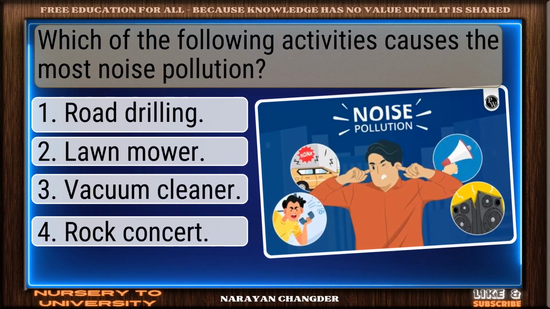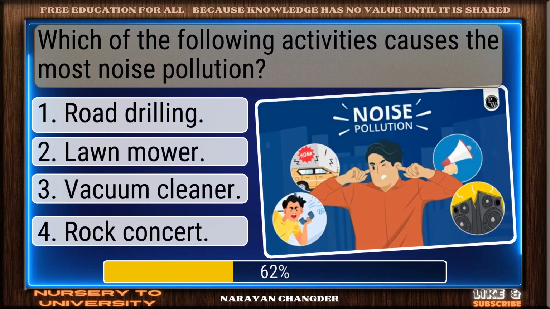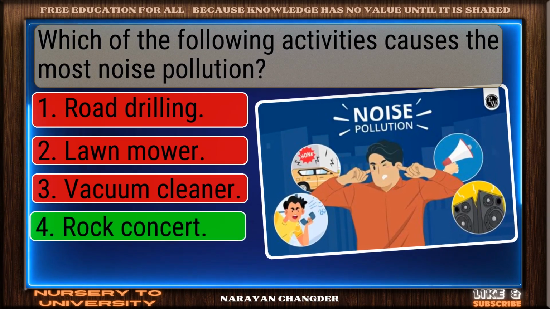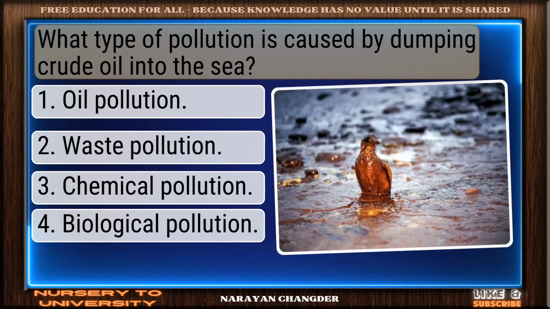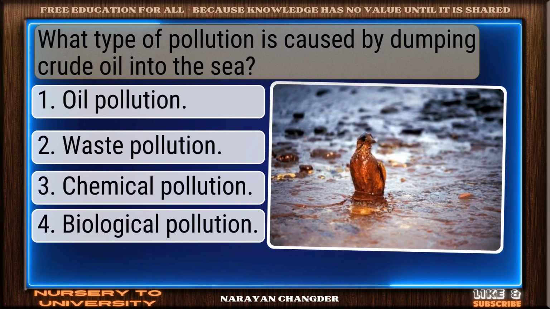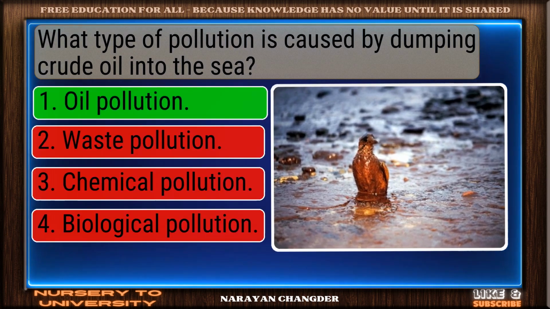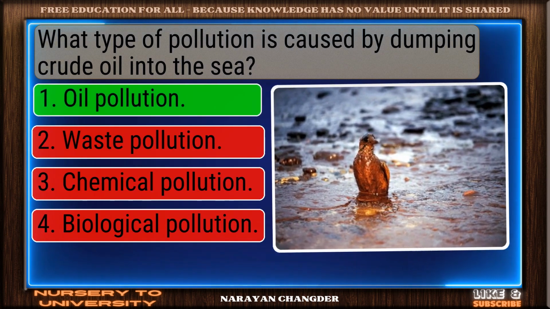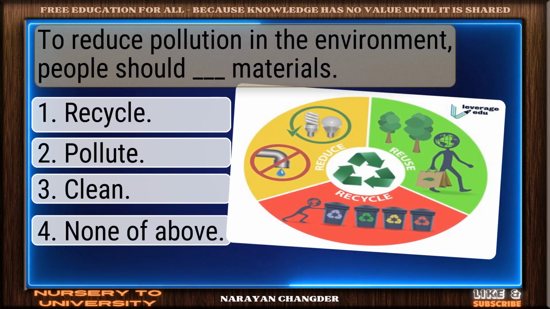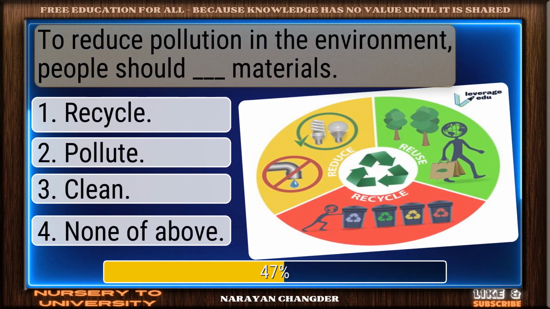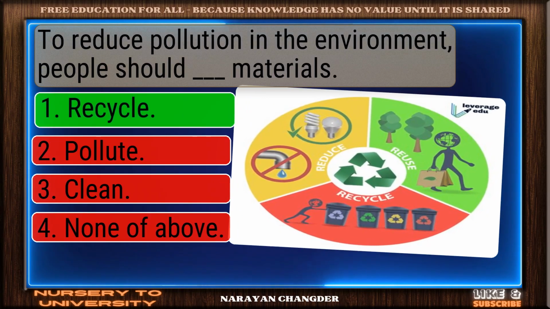Which of the following activities causes the most noise pollution? Great job. Rock concert is the accurate answer. What type of pollution is caused by dumping crude oil into the sea? Well done. Oil pollution is the right choice. To reduce pollution in the environment, people should dash materials. Right choice. Recycle is the best answer.